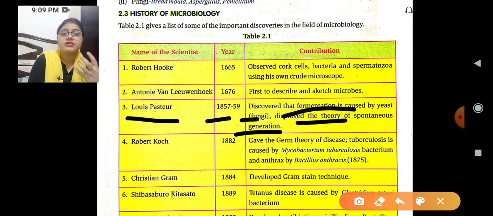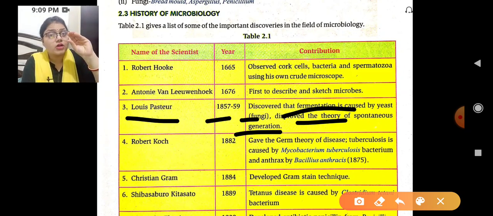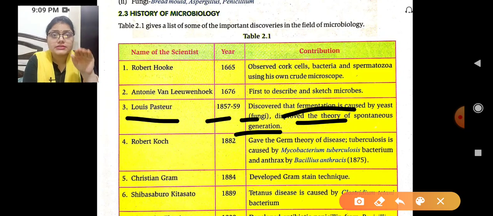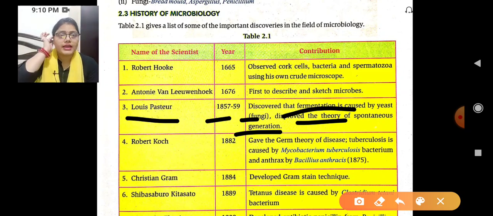So how they ferment, how the bread becomes so fluffy and a net-like structure develops, for that we are fermenting. And he discovered the theory of spontaneous generation, how with the help of microorganisms spontaneous generation develops. For this only he gave his theory.